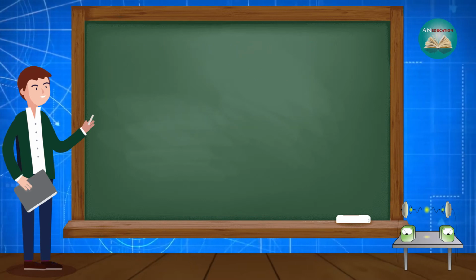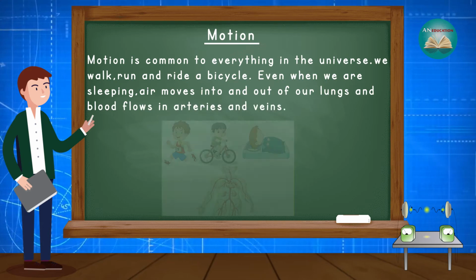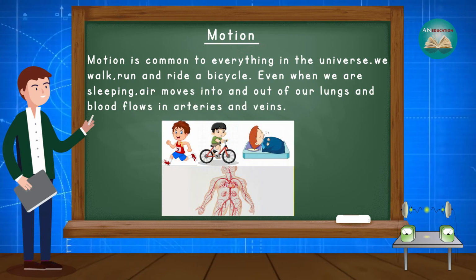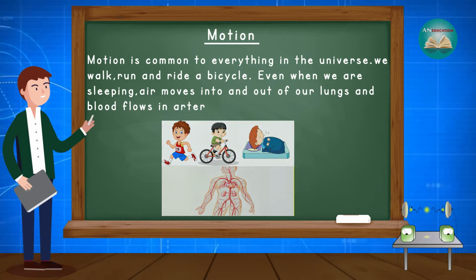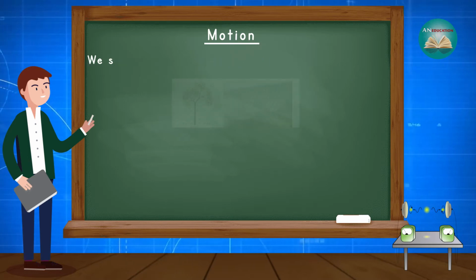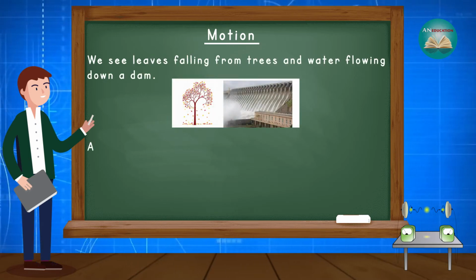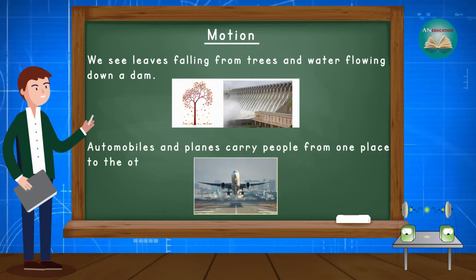After that, let's talk about motion. Motion is common to everything in the universe. We walk, run and ride a bicycle. Even when we are sleeping, air moves into and out of our lungs and blood flows in arteries and veins. We see leaves falling from trees and water flowing down a dam. Automobiles and planes carry people from one place to another.